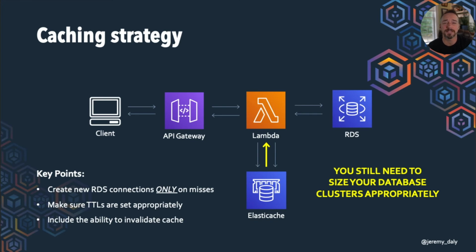You're not using the cache in any way to try to mitigate the size of the cluster. What you're trying to do is just reduce the potential that if that cluster goes down, at least you'll have a little bit of a backup. It also takes a little bit of load off of it and reduces those connections if you are not using RDS Proxy or having some connection issues.